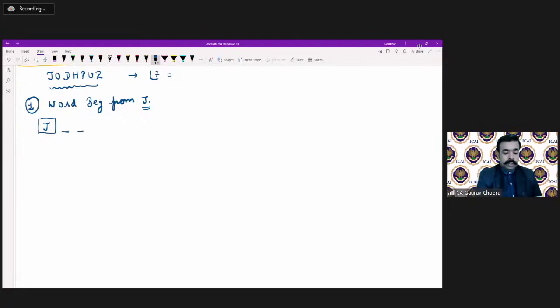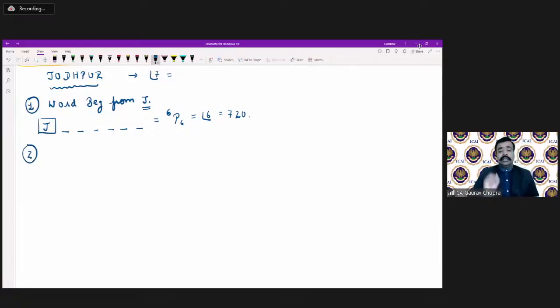These 6 places can be filled in factorial 6 ways, because 6 places are there and we have 6 different alphabets. So it is 6P6, and no letter can be repeated. Factorial 6 is equal to 720, so in totality there are 720 ways, right?